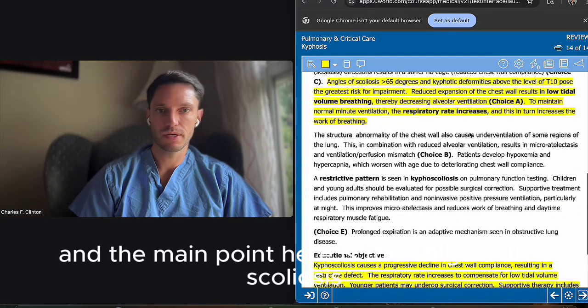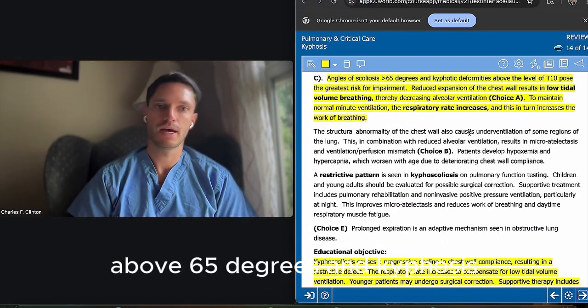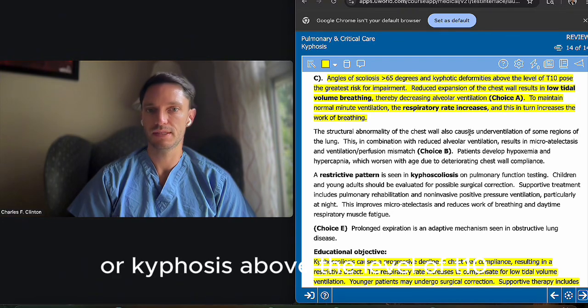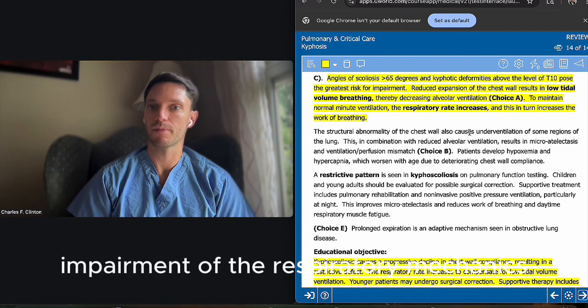And the main point here is that angles of scoliosis above 65 degrees and kyphosis above the level of T10 are the greatest risk for impairment of the respiratory mechanics.